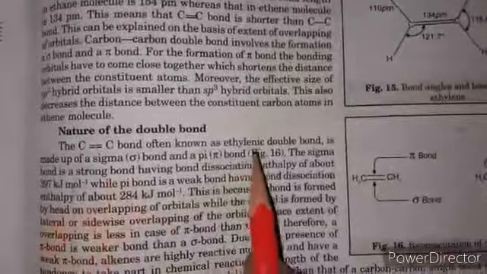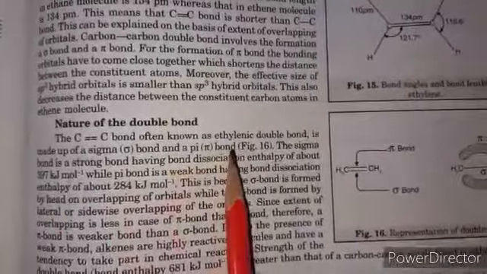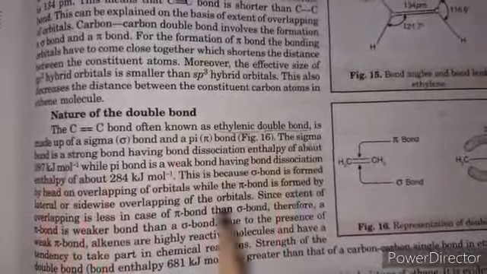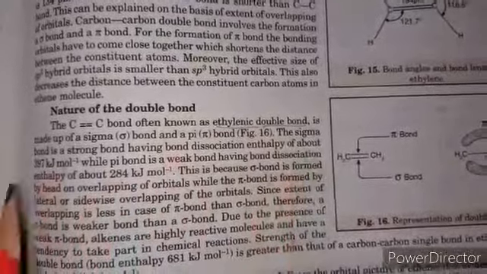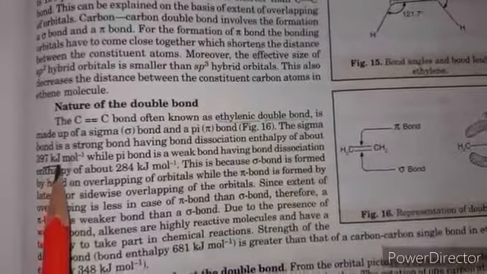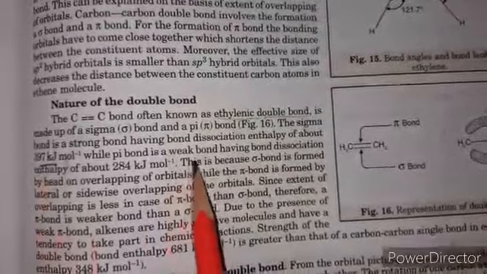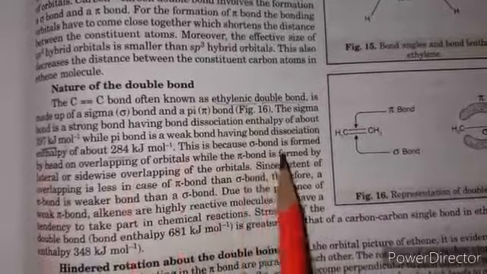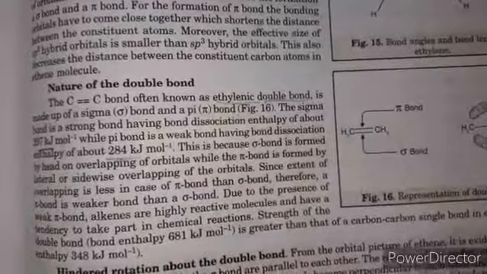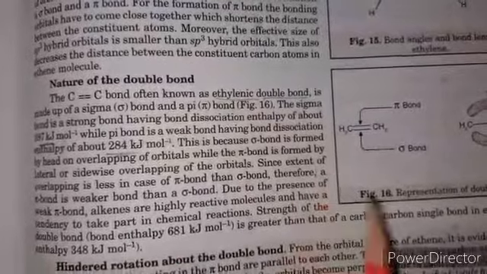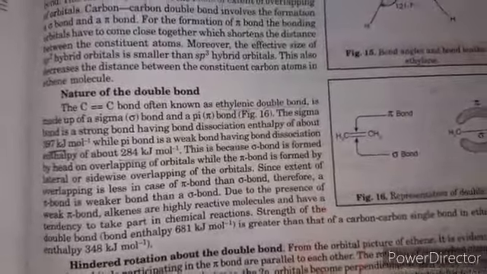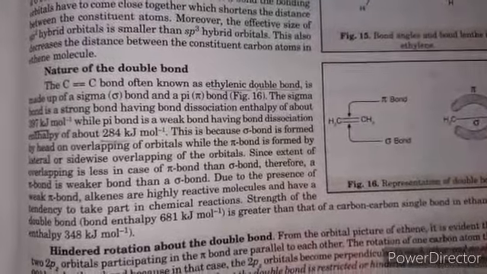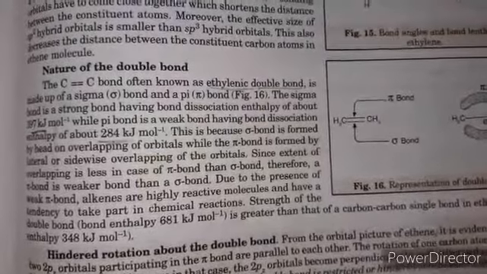So what is the nature of the double bond? The carbon-carbon double bond, known as the ethylenic double bond, is made up of a sigma and a pi bond. The sigma bond is strong. The bond dissociation enthalpy for the sigma bond is 397 kilojoule per mole, but the pi bond is weak, having a dissociation enthalpy of 284. The sigma bond is formed by head to head overlapping, and the pi bond is formed by sidewise overlapping. Clear? This is clear through the diagram. This topic we already discussed in the 4th unit also.